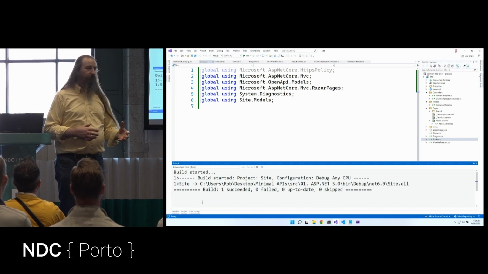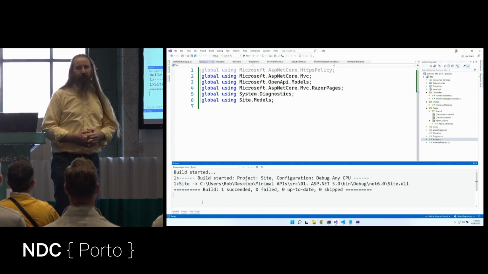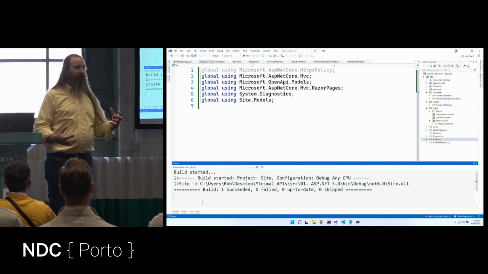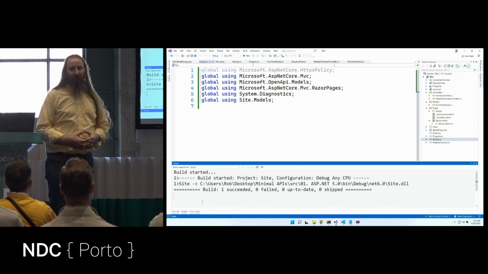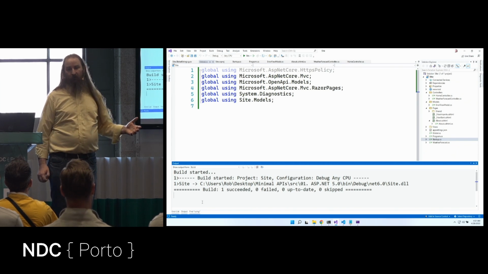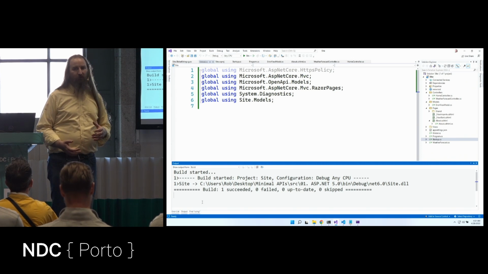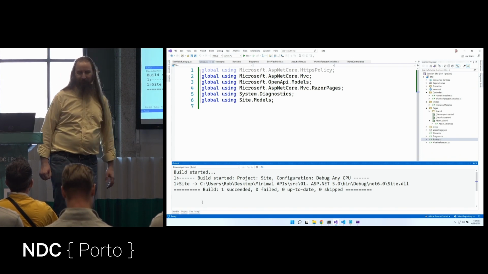If ever we need to add more usings, we can put them inside a file like this global.cs, and now they're all there in one place. Now we could definitely put this inside of a regular code file. We don't need to centralize it. Global.cs isn't any magic word. It's just that I chose to put it there.